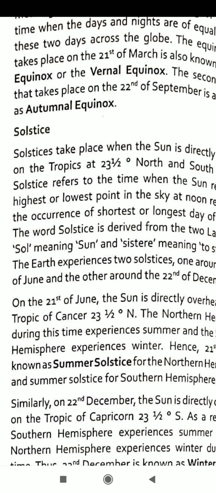At the same time, the South Pole is inclined away from the sun, so the sun's rays do not reach the polar region beyond the Antarctic Circle. It is winter in the southern hemisphere and it has the shortest day and longest night on 21st of June. The duration of daylight goes on decreasing from 12 hours at the equator to 0 hours, the complete darkness at the South Pole. The southern hemisphere faces lower altitude of the midday sun, so there is winter where days are shorter and nights are longer. On 21st June, students, the sun is overhead on